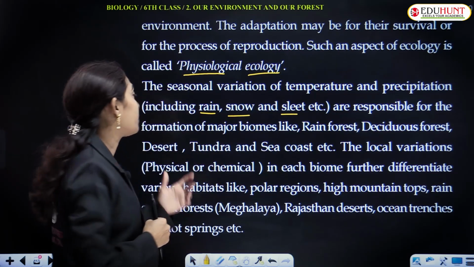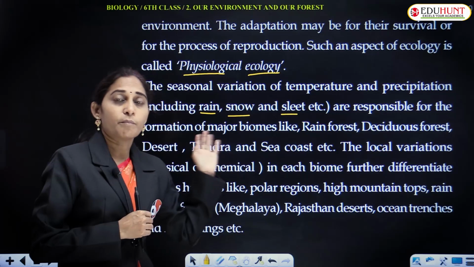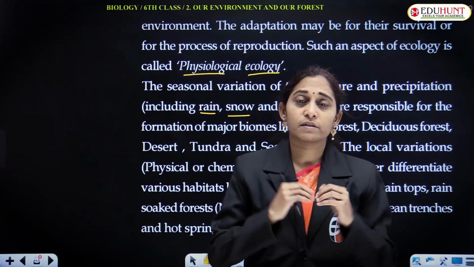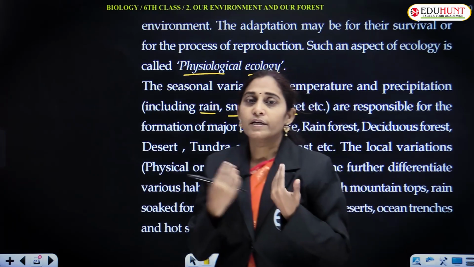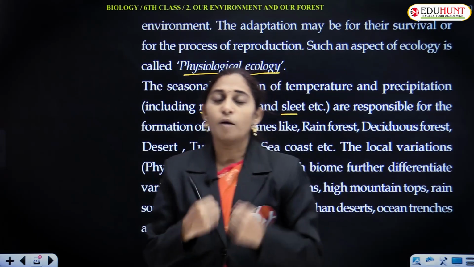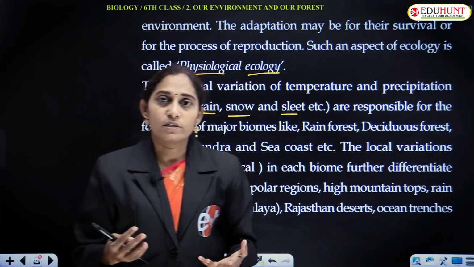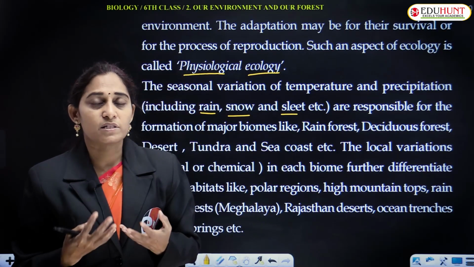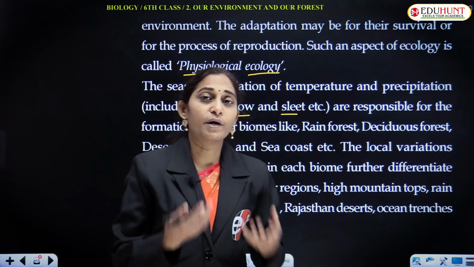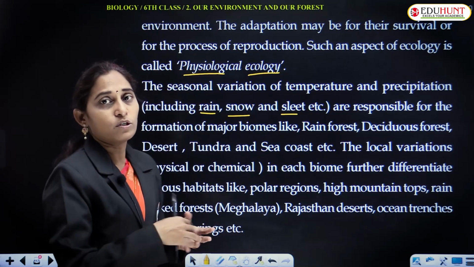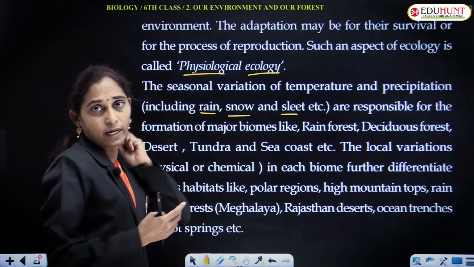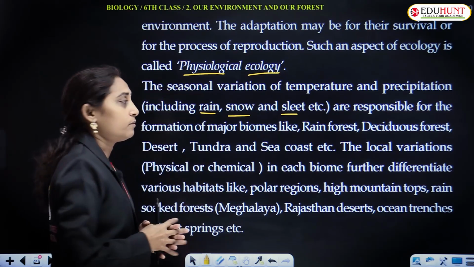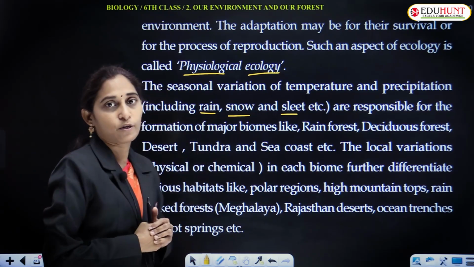These are responsible for the formation of major biomes. A biome is a big term, a large domain, a big ecosystem which accommodates a variety of plants, a variety of animals, insects and birds, and they live together in a large area that is known as a biome.